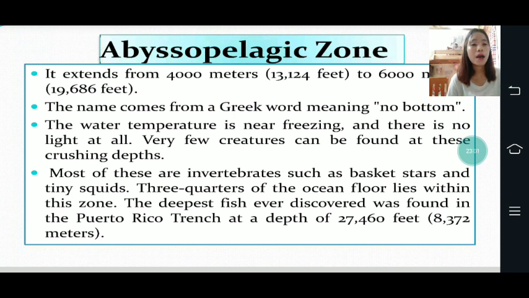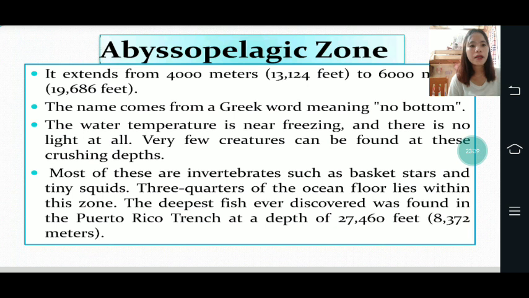So the abyssopelagic zone extends from 4,000 meters or 13,124 feet to 6,000 meters or 19,686 feet. The name comes from a Greek word meaning no bottom. The water temperature is near freezing and there is no light at all. Very few creatures can be found at these crushing depths. Most of these are invertebrates such as basket stars and tiny squids. Three-fourths of the ocean floor lies within this zone.